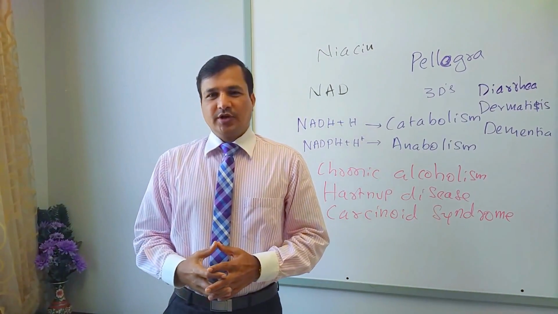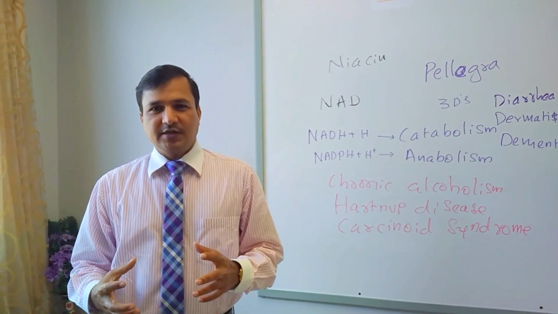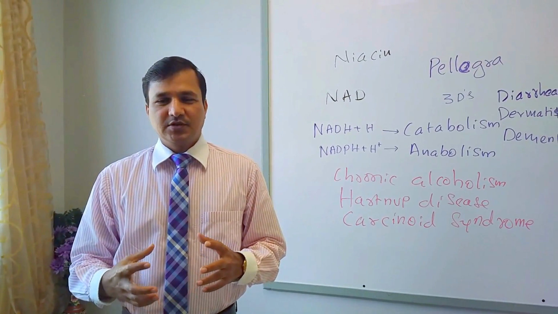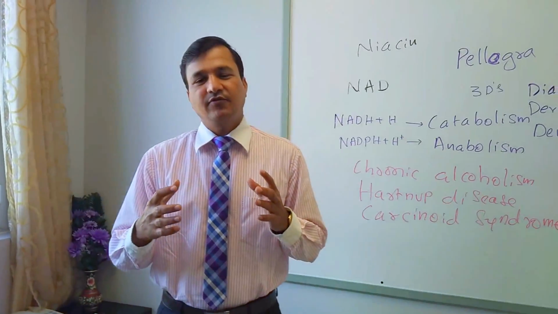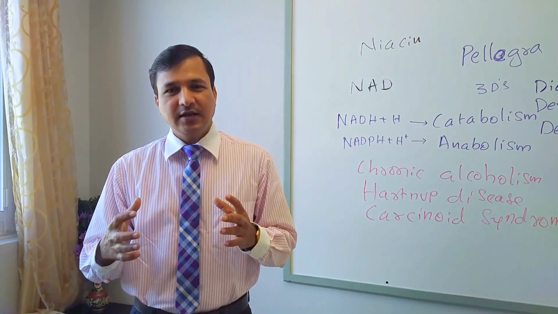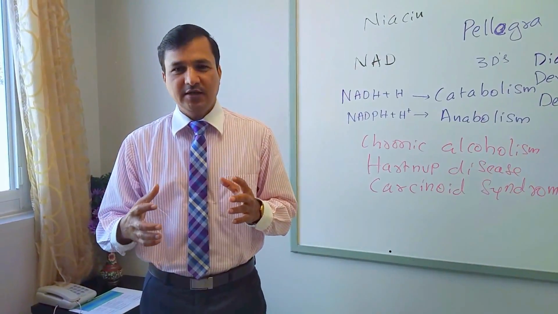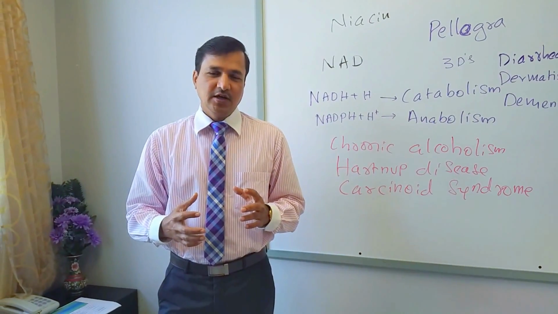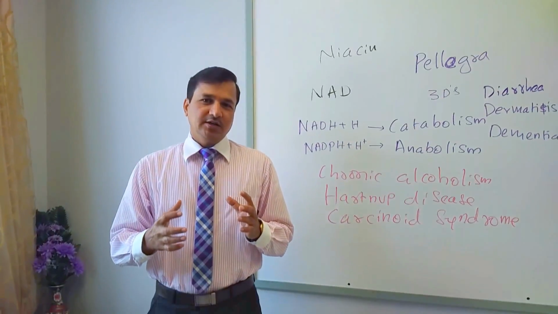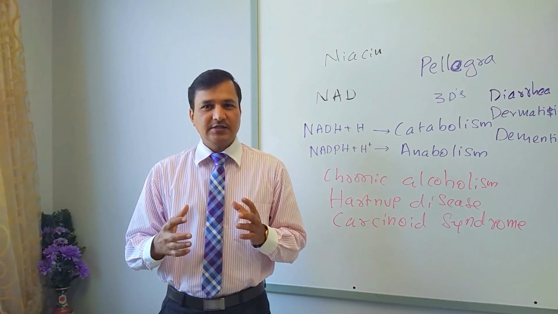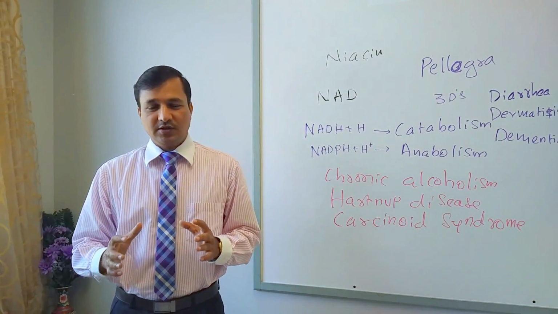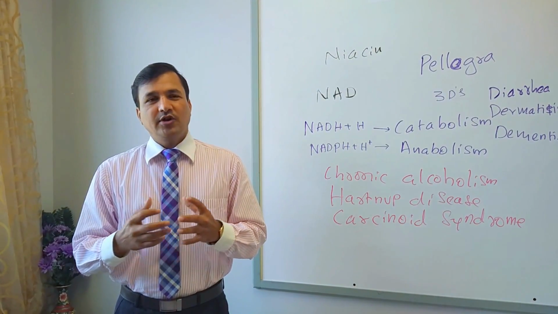Okay, let me explain today all the high yield points related with niacin. So, role of niacin in our body, it is all there in the form of NAD. NAD is nicotinamide adenine dinucleotide. So this nicotinamide adenine dinucleotide is coming from niacin in our body, and niacin is vitamin B3. How do you get niacin?